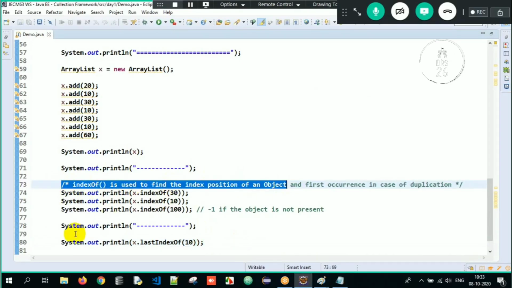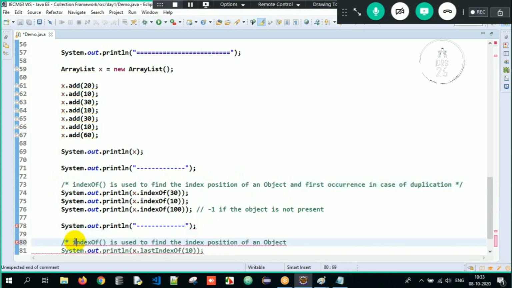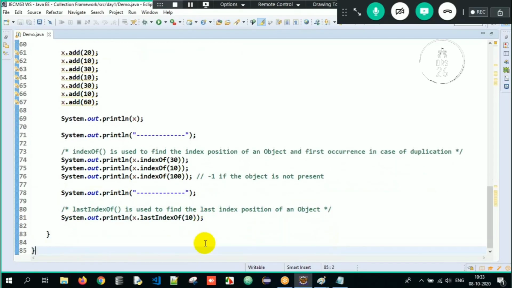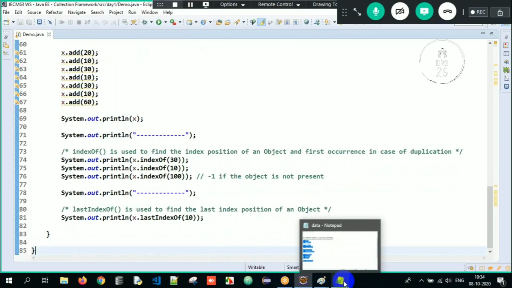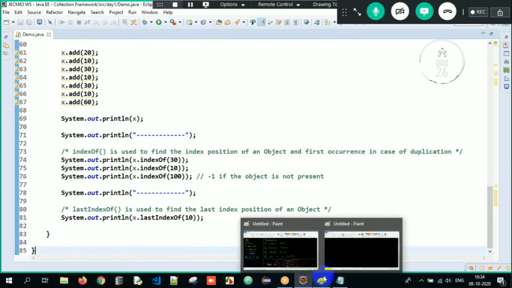So let me just try to write down: lastIndexOf function is used to find the last index position of an object here. Okay. So this is what we are supposed to understand, the working of so many functions, so many methods here. So this is all about the entire process here. Clear? So this is all about the session which we had to discuss now.